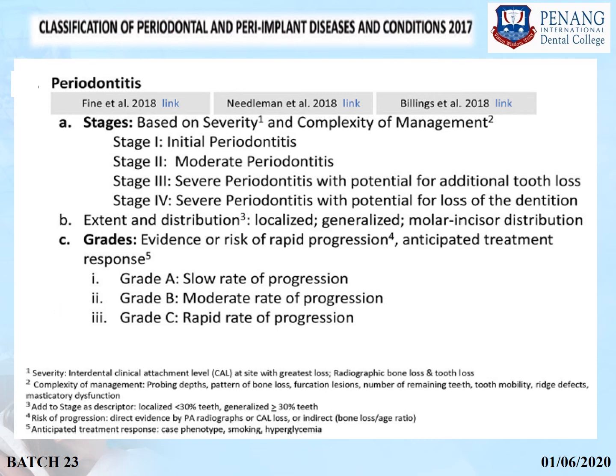Again, describing localized and generalized, less than 30% of sites will be localized, and more than 30% of sites will be generalized. Risk of progression has to be assessed directly by evidence from the radiographs and the clinical attachment loss, or indirectly, which can be calculated by the bone loss divided by the age ratio. Anticipated treatment response depends upon the case phenotype, smoking and hyperglycemia.